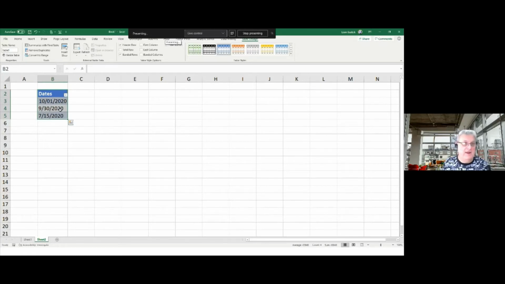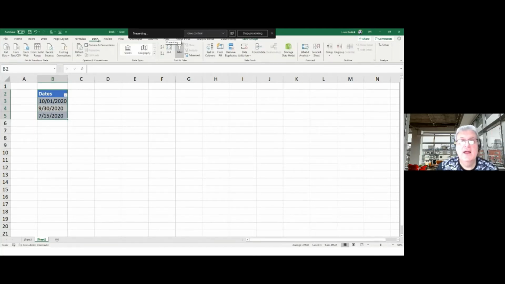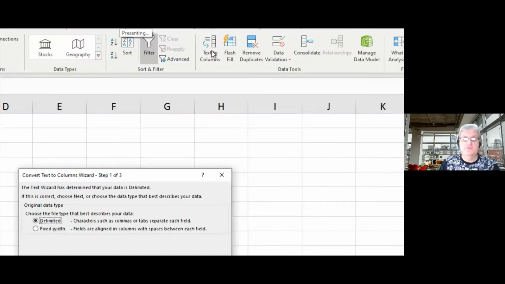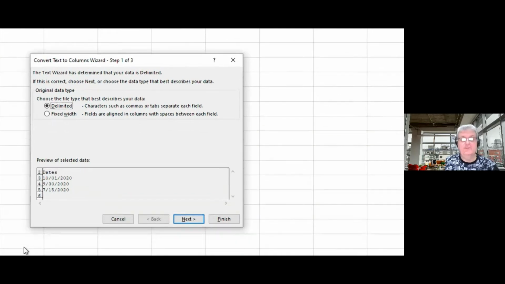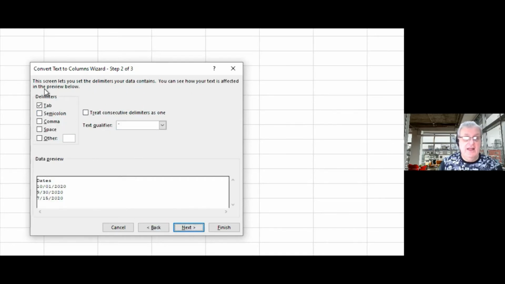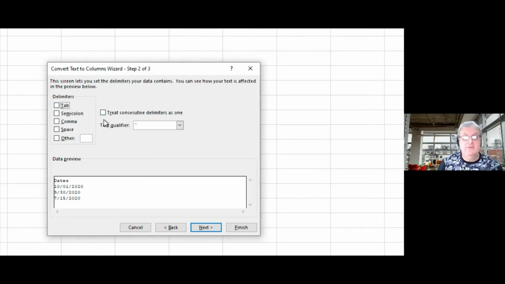People talk about using Power Query, and you can do that. You can actually do it with VBA and user defined functions if you want. Here's the simplest way. You go to Data, and then you go to Text to Columns. It brings up this wonderful wizard, the Text to Columns wizard, and I'm not actually going to break it out into any columns. So it's not about fixed width. I'm just going to go Delimited, hit Next, and for the delimiters, uncheck all of them. Is any there? All off. We're not going to break it out into columns.